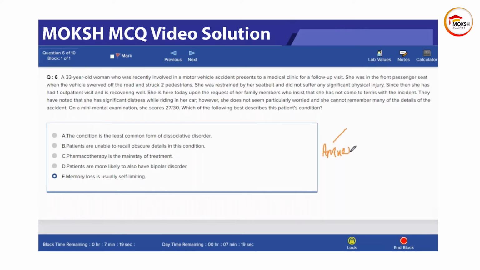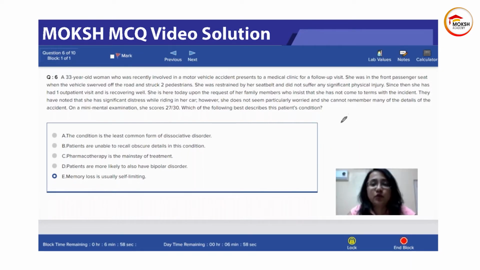We have three types mainly. One of them is dissociative amnesia or dissociative fugue. Another is depersonalization or derealization, and another one is dissociative identity disorder.